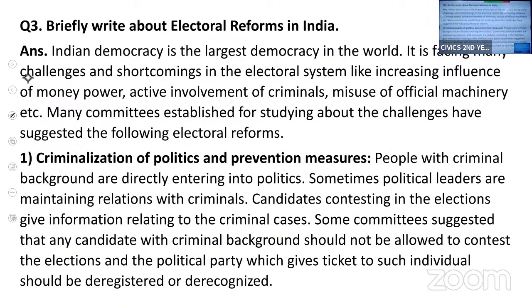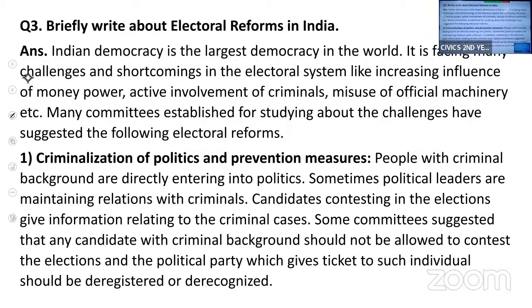Next important question is, write briefly about electoral reforms in India. This was the question asked in your previous paper. In March, this question was asked. So let us quickly discuss this question.